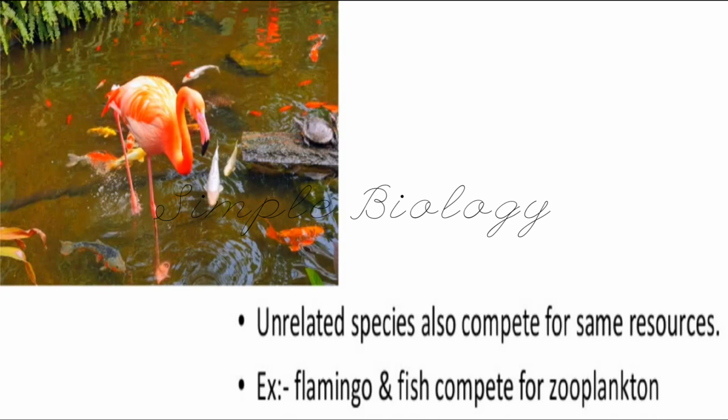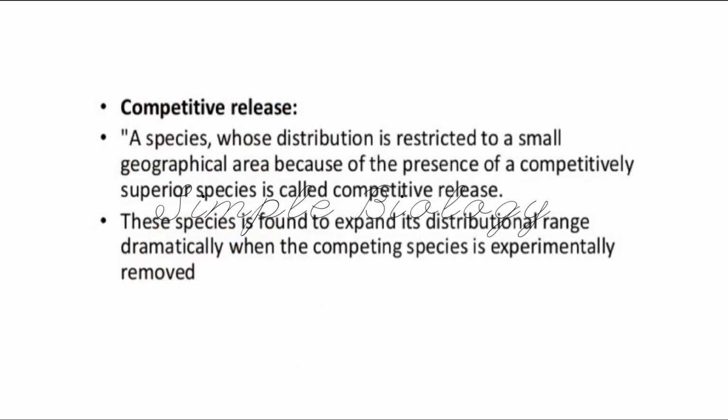Here is one more example of interspecific competition for the same resource of food. The example is flamingo and fish, which compete for the same food, that is zooplankton. Both need zooplankton as food. So both will compete for the zooplankton, and whichever is efficient can survive, and the other one will face scarcity of food. Such competition which leads to the end of one of the organisms' life is called competitive release.